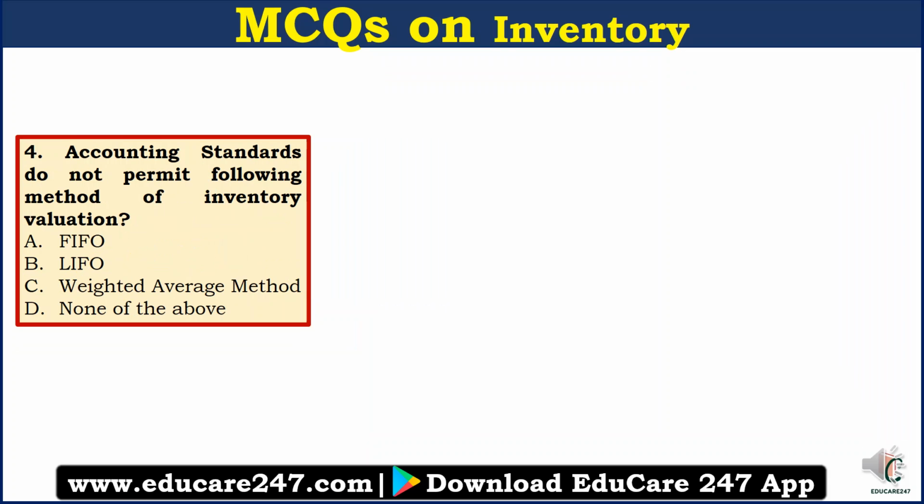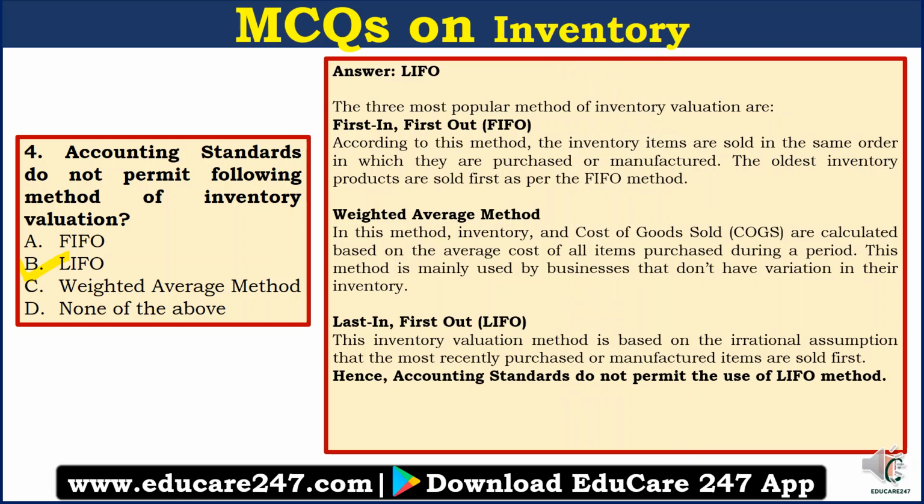Question number 4. Accounting standards do not permit the following method of inventory valuation. A. FIFO method, B. LIFO method, C. Weighted average method, or D. None of the above. So our answer is option B, LIFO. Now let us look at the 3 most popular methods of inventory valuation. They are your first in first out method, weighted average method, and last in first out method.